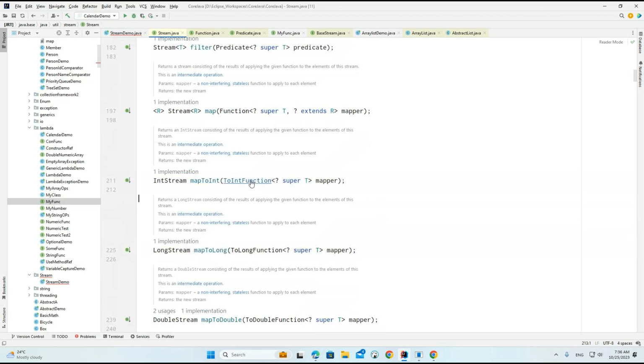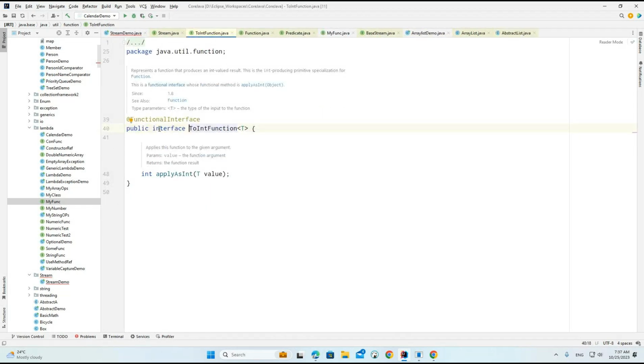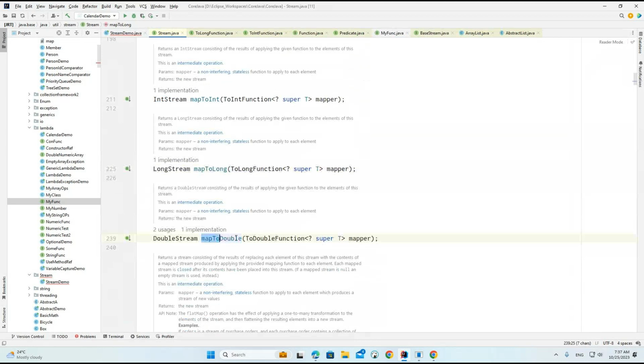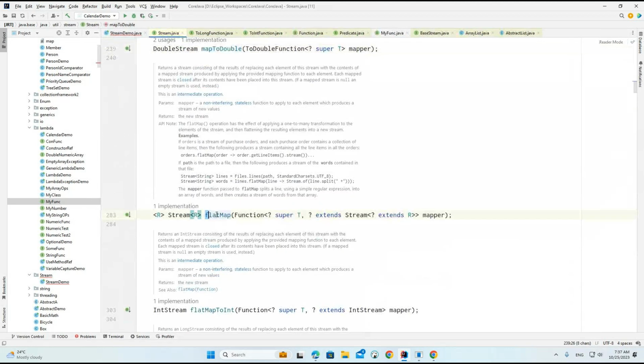The same way for long. Here we use the ToIntFunction, which is also a functional interface with applyAsInt; we pass the type parameter and we'll get the integer. The same way we'll get the long with mapToLong. Now the same way mapToDouble.